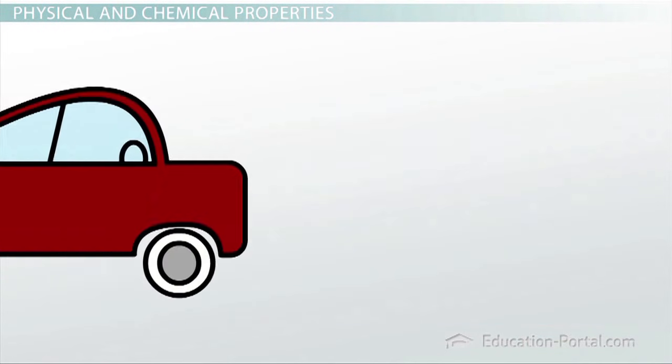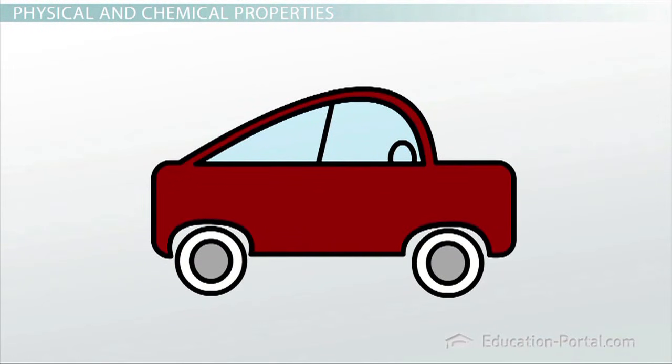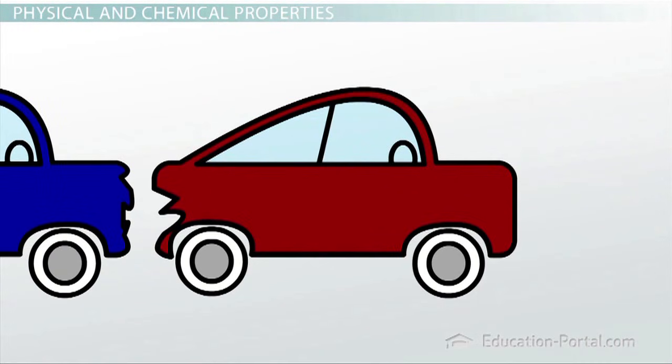Now let's talk about your car. Your car is likely made from a metal as well. How can you tell? It probably has a very similar density as the coin in your pocket. What other properties does a car have? If you've ever seen a fender bender, then you know that metals are quite bendable. When they hit something, they dent instead of shattering like glass.